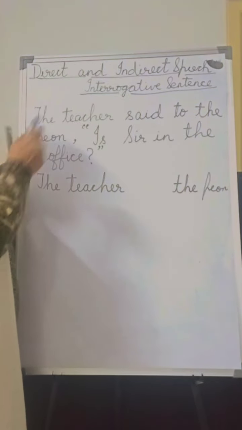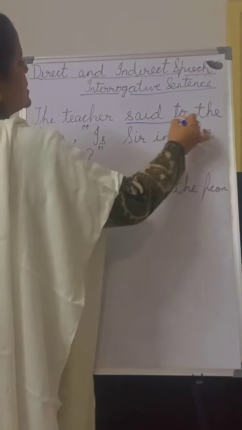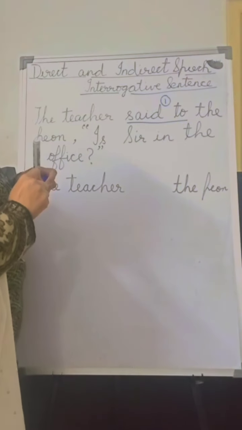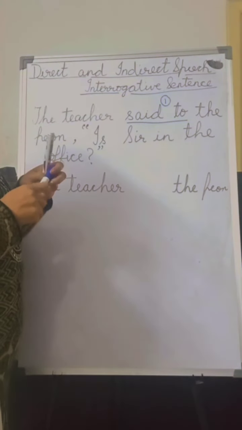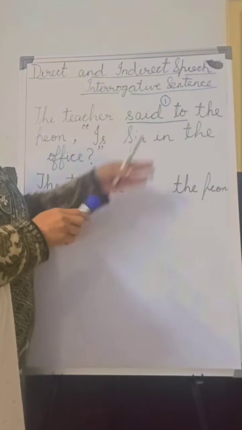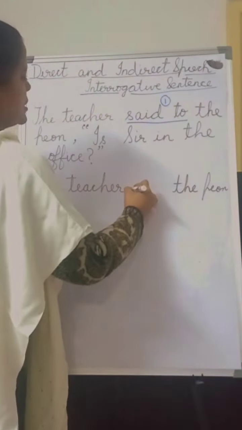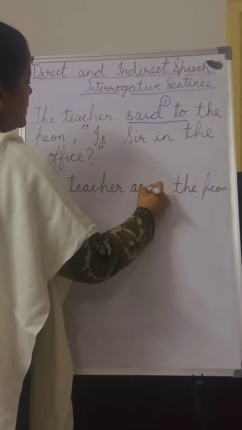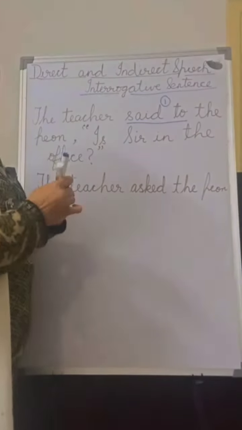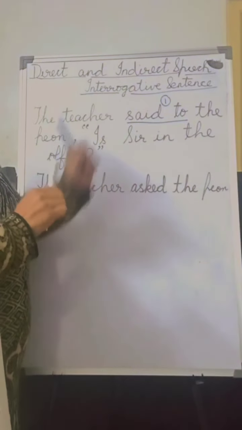If you remember, the first rule is to change said to. We are not going to use told here, because it's an interrogative sentence. So the correct way is to use asked. So the teacher asked the PN. We have completed the first step.